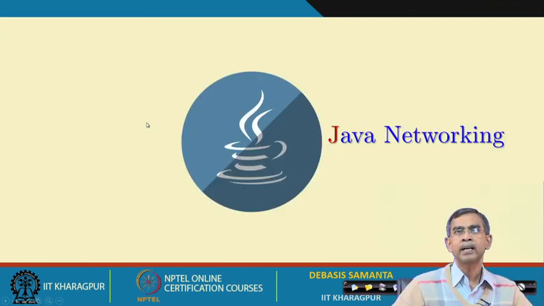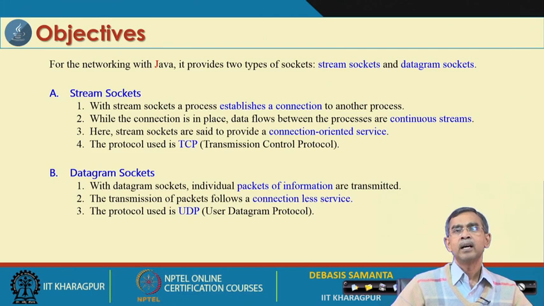Now, I will come to Java networking, which is more important to understand at the moment. For Java networking there are many ways, and all of them can be categorized into two categories: stream sockets and datagram sockets. As you know, a socket means a program, so the program should be written in Java. There are two ways the program can be written: one using stream sockets, and another using datagram sockets.